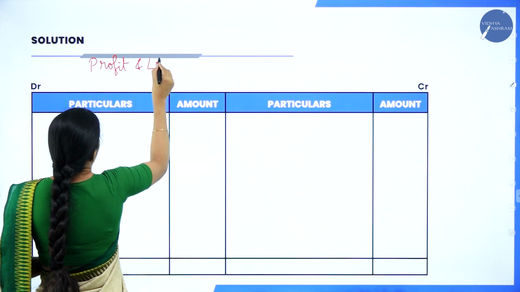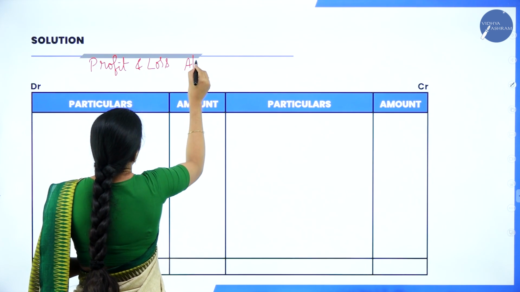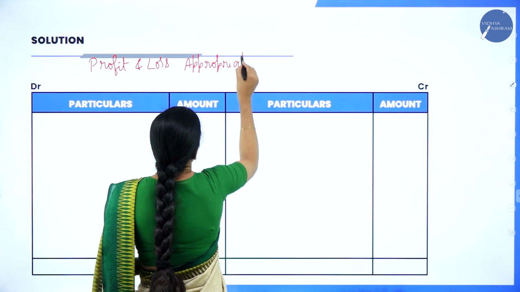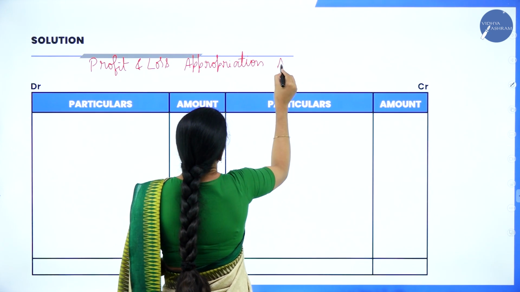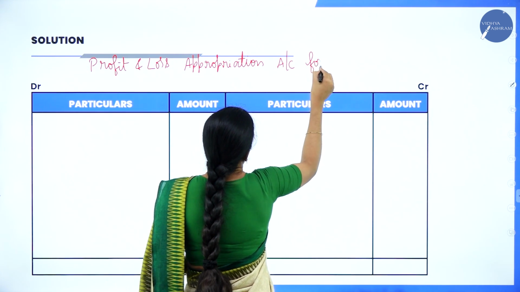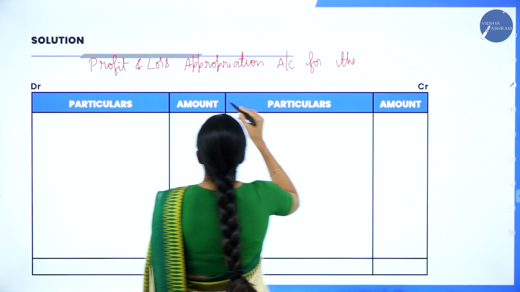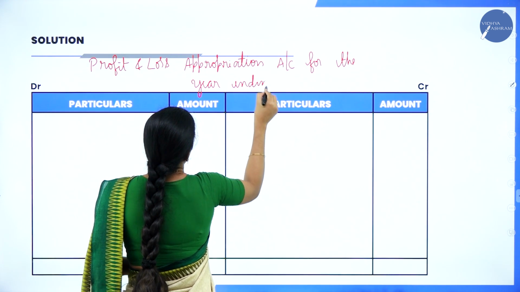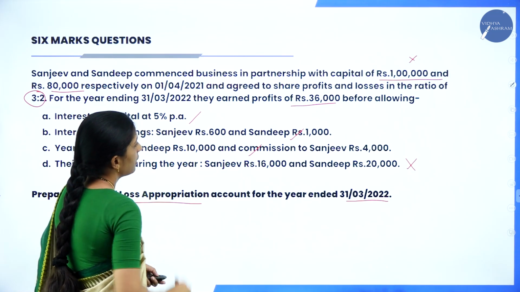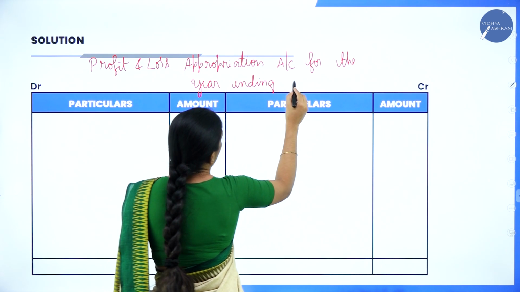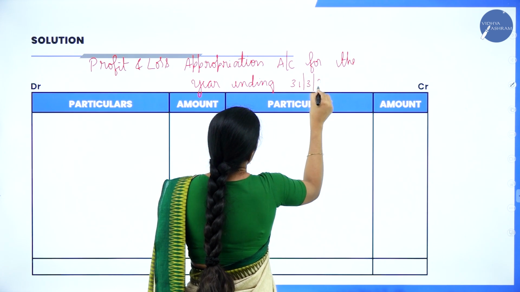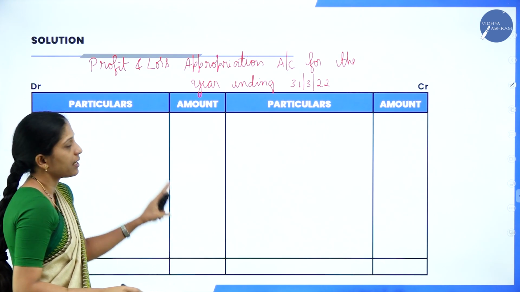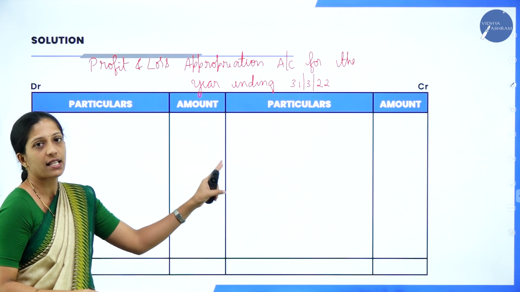Profit and loss appropriation account for the year ending 31st/3/2022. So I have told you, you have to start with the heading itself. The columns required are particulars, amount, debit as well as credit side.